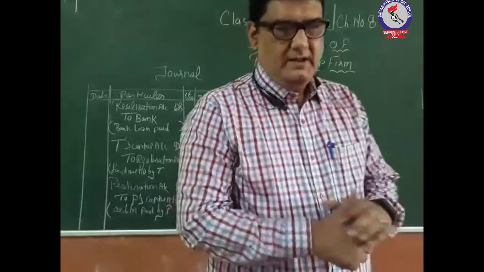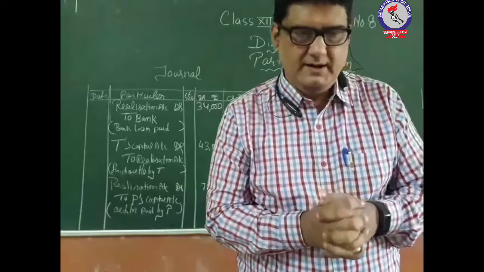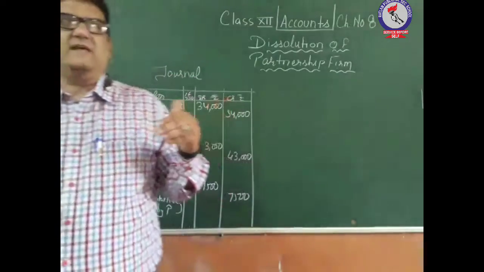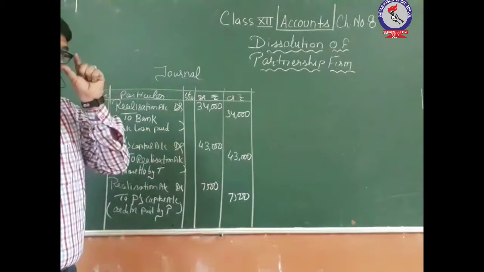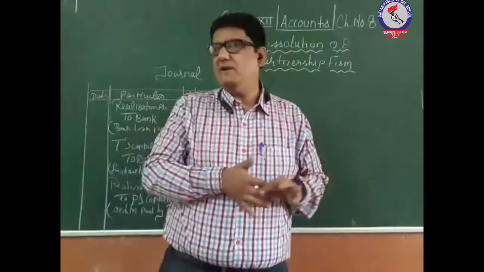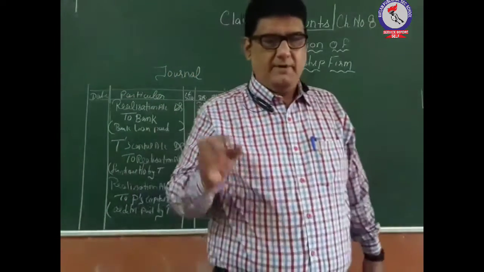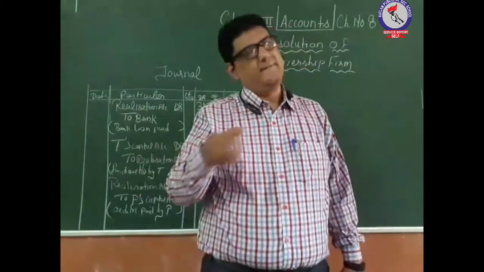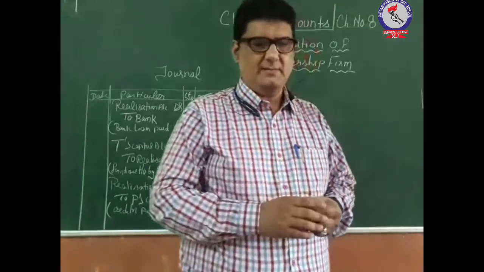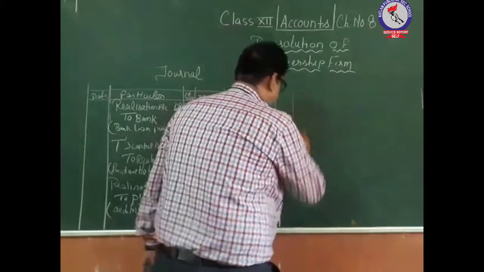Then comes a computer previously written off, fully realized at 3,900 rupees. The computer was there but it was written off. That means there was no entry of that computer in the balance sheet, but now it has realized rupees 3,900 for you. So that is a concept related to an unrecorded asset. You have realized 3,900 rupees because you had written off that asset. पूरा स्क्रैप कर चुके थे, but now you got 3,900 out of that. So that is the money which you will be receiving. So the general entry which you will be making will be like this.